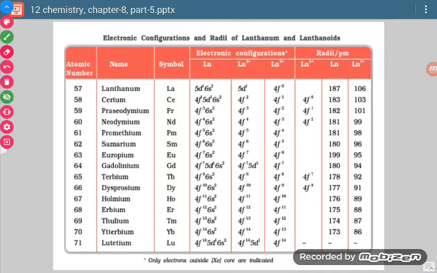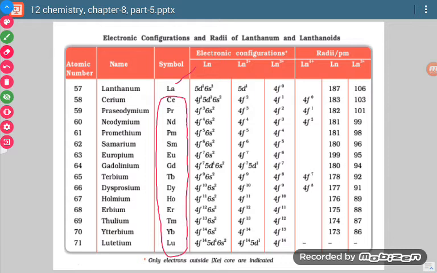Now let us see this. These are the 14 elements which come after lanthanum. Lanthanum is also included because of its similarity in properties with the next 14 elements.